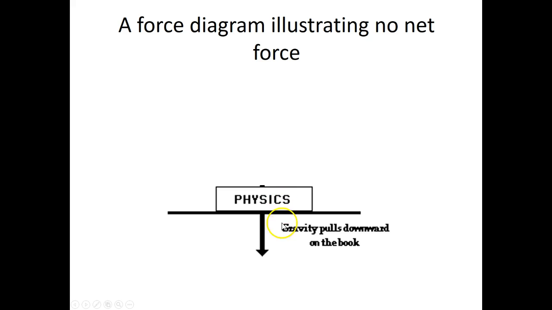The force that pulls down, we're going to call that the force due to gravity. Gravity is an acceleration, so we want to be really careful that we always call this the force due to gravity, and we usually abbreviate it F with a G down on the bottom. You would not want to abbreviate it with a capital G, and we don't want to abbreviate it with just a little g, because this is an acceleration, and then this, you're going to find out later, is actually a number. It's a constant. The force pulling it down is the force of gravity.